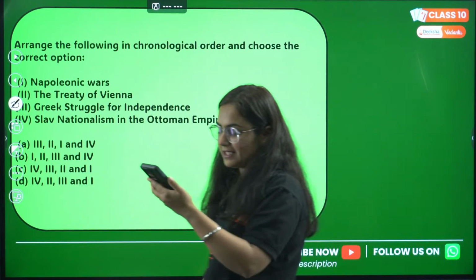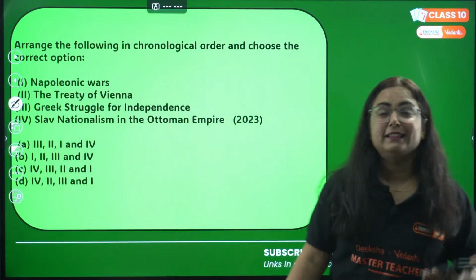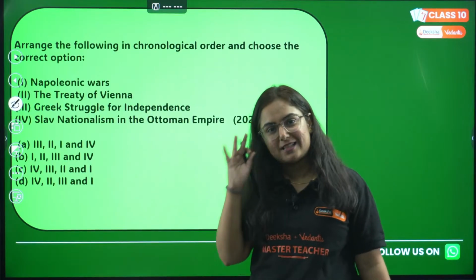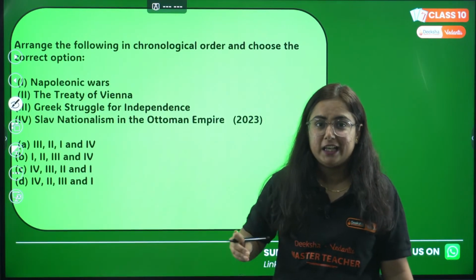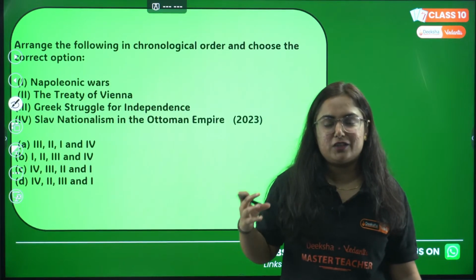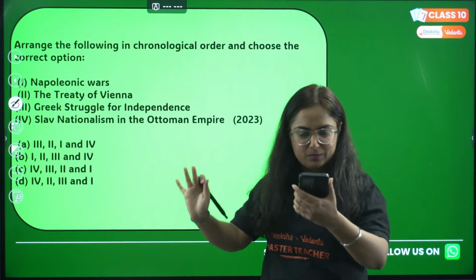None of your friends have opened history yet. They're all busy with science and maths. They don't know that SST also gives you 80 marks, and to get a good percentage in class 10th, SST is equally important, right? But let it be, fine.